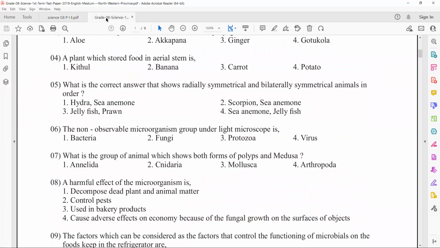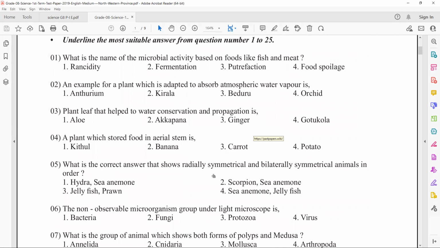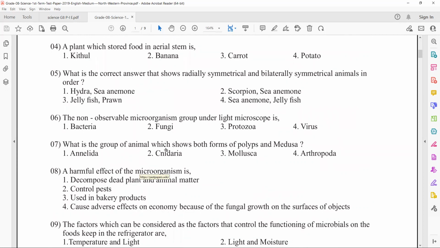Right. Let me move to the next question. What is the group of animal which shows both forms of polyps and medusa? Here from the Cnidarian group. What is the answer?